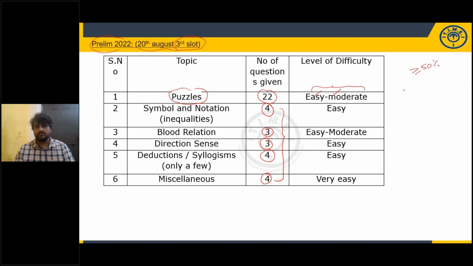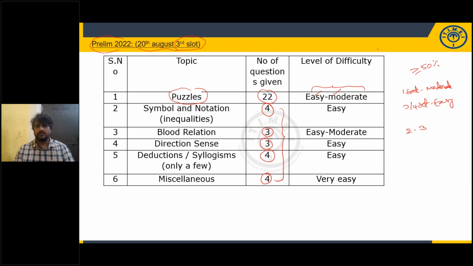Out of these 22, maybe one set is moderate, and the remaining 3 or 4 sets they'll give you very easy. In 2 to 3 minutes, you will be able to solve one puzzle. That much easy puzzles they'll give you.